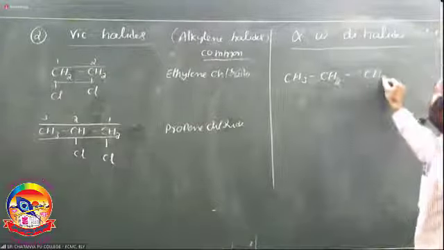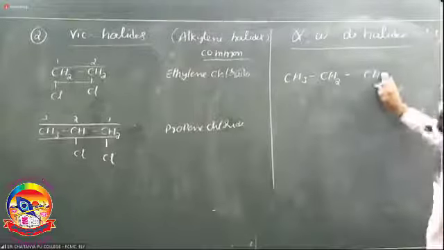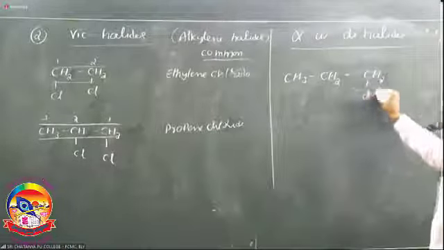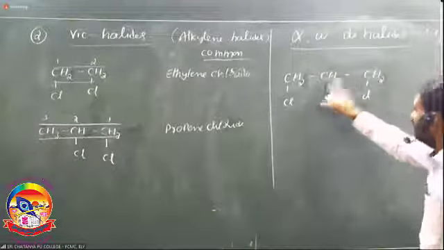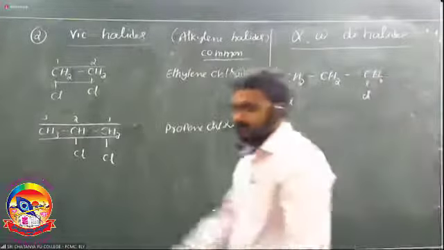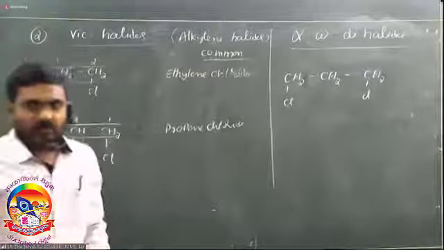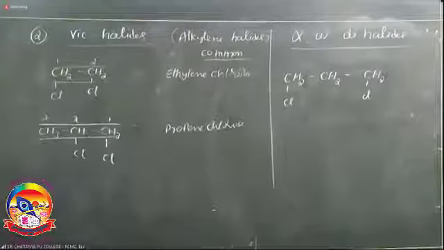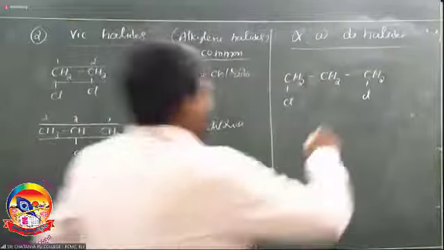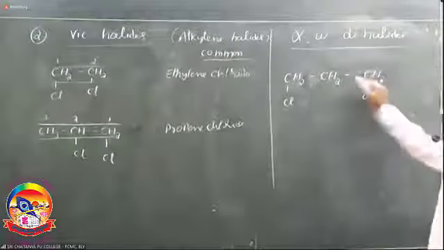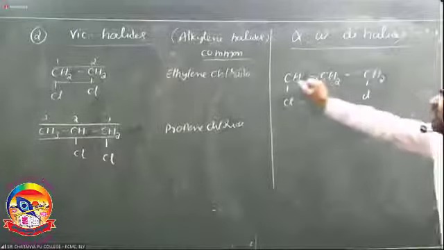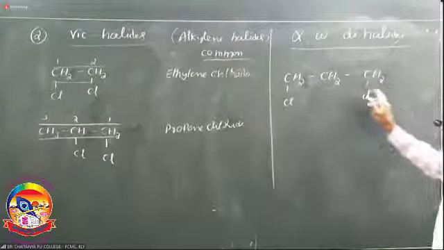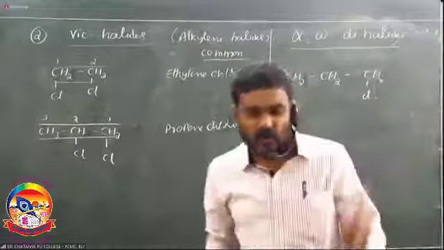CH3, CH2, CH3, propane. Here one hydrogen is replaced by Cl, and here also one hydrogen atom is replaced by Cl. These two are not adjacent carbons; it is the first carbon and the third carbon. When the halogens are present on the last carbons, the terminal carbons, it is called a terminal dihalide. Its IUPAC name is 1,3-dichloropropane.